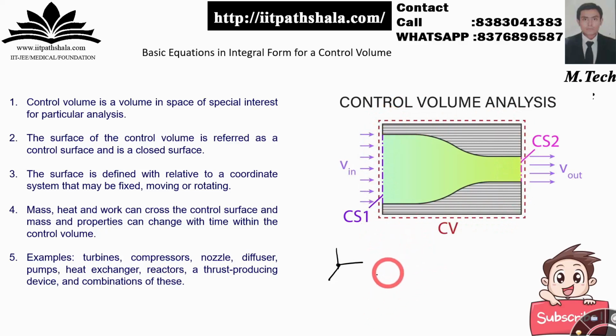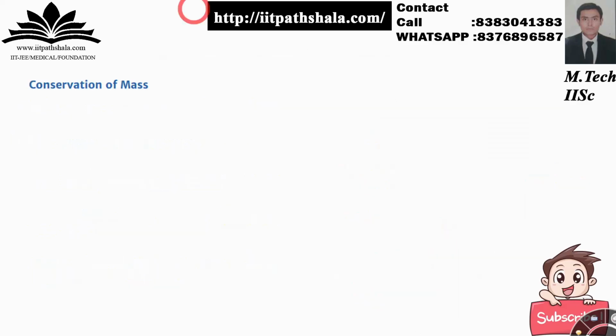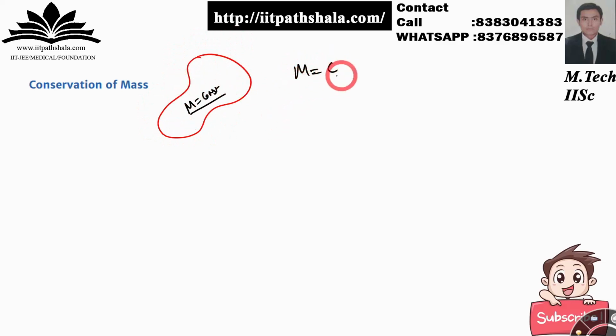So for example, if you want to analyze a turbine, you have to make a control volume around the turbine, then you are going to study the turbine itself. You have done it many times in your propulsion also. Okay, now let us discuss the conservation of mass. As you know, a particular system which you are considering will have a pretty much constant mass. It will not be varying, because mass can neither be created nor destroyed for a particular system. So if my mass is constant, then I can say that the rate of change of mass is also zero. Okay, so the rate of change of mass for a system is zero.